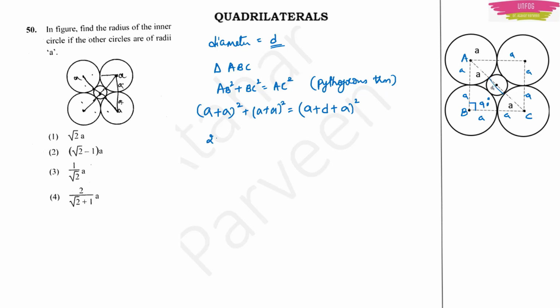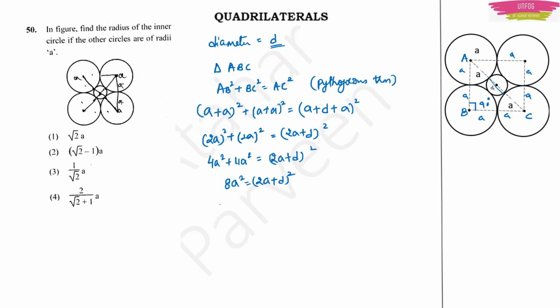Now I have (2a) whole square plus (2a) whole square, equal to (2a plus d) whole square. So here I have 4a square plus 4a square, and here I'll keep it as it is. So I have 8a square equal to (2a plus d) whole square.